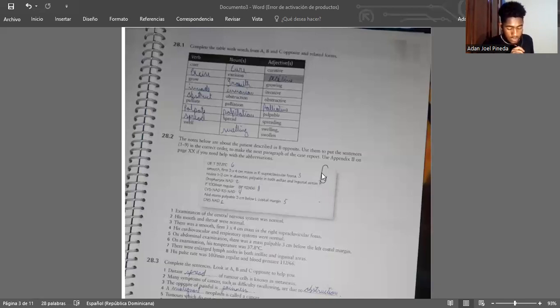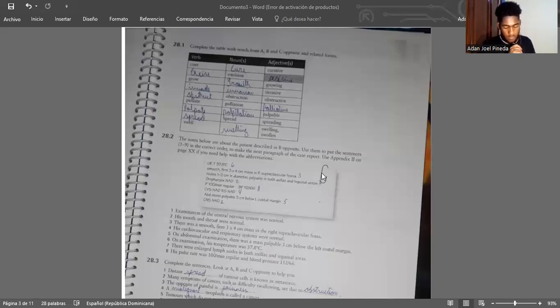28.3. Complete the sentences. Look at A, B, and C opposite to help you. 1. Distant spread. 2. Many symptoms of cancer, such as difficulty swallowing, are due to obstruction. 3. The opposite of painful is painless. 4. A malignant neoplasm is called a cancer. 5.